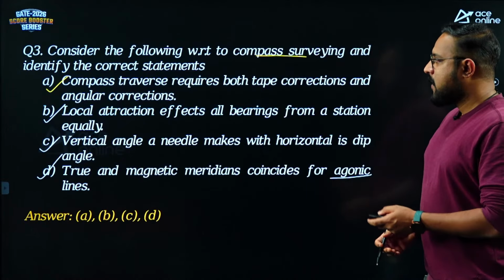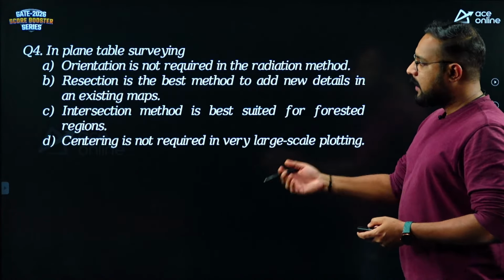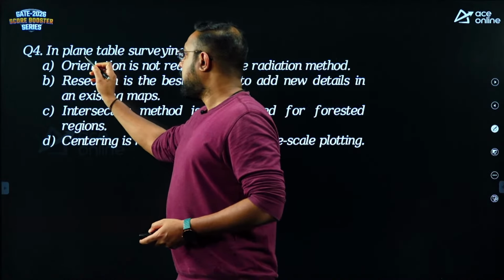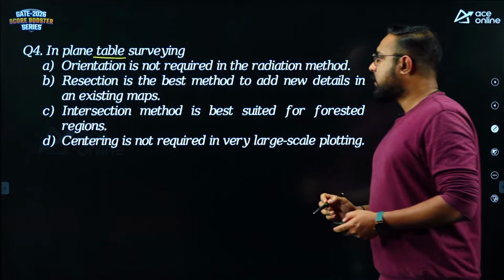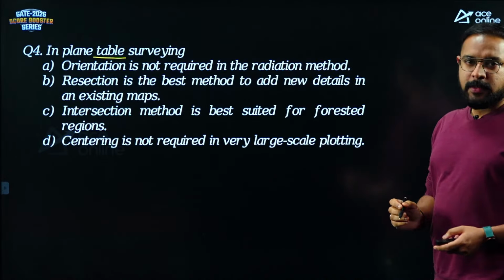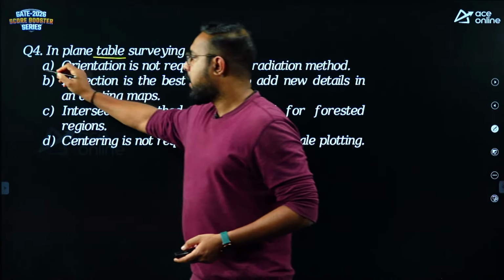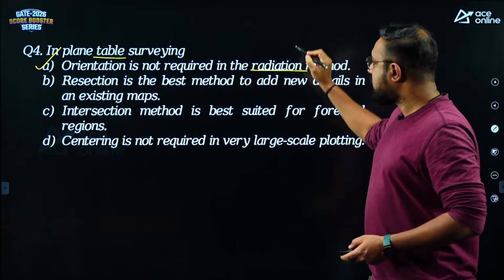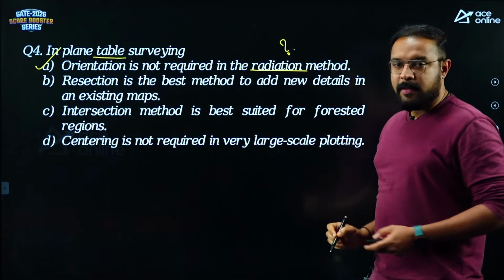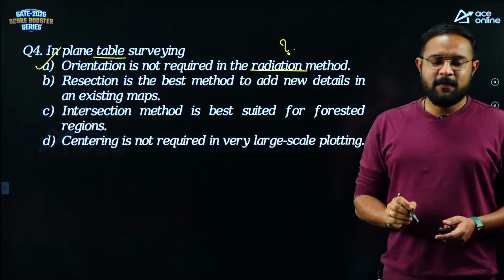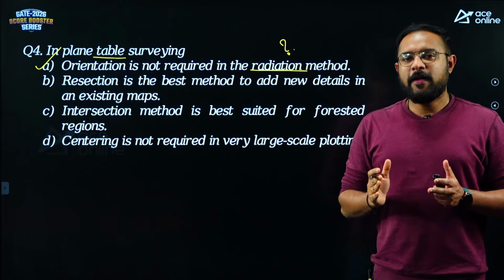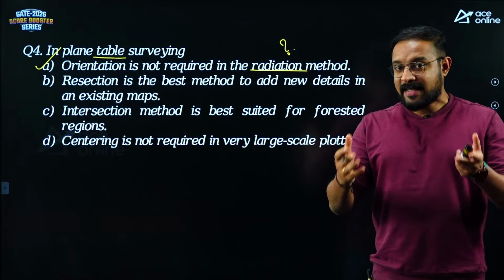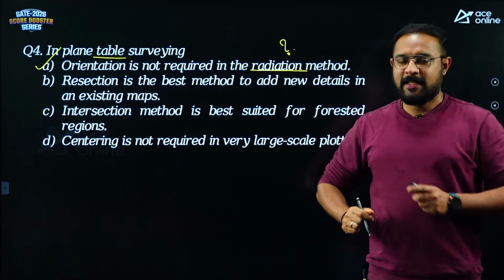Now, let us look at another question from our plane table surveying, guys. Look at this. In plane table surveying, orientation is not required in the radiation method. Yes or no? Yes, that's a very important point. Because remember, guys, when do I go for the radiation method? What is the field condition for the radiation method? The radiation method of plane table surveying is adopted only when the points to be plotted are intervisible and accessible from where? From one single station.